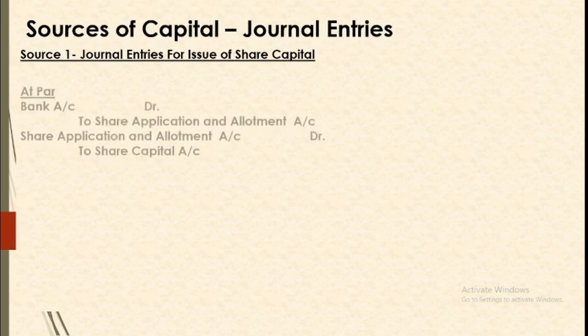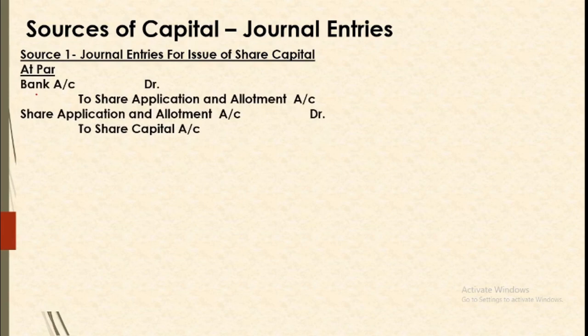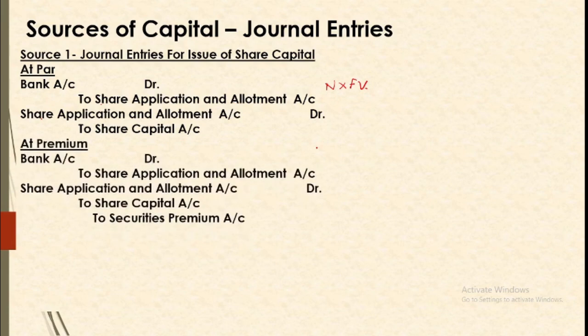Now in the journal entries, what we are doing is, as a part of proceeds of fresh issue, we will be passing journal entries for issue of shares. Since issue of shares can be at par, premium or discount, so when shares are issued at par, our journal entry is bank to share application and allotment, share application and allotment to share capital, number of shares into issue price or par value. If you are issuing shares at premium, then the money that you are getting is number into issue price. Now out of this value, par value is recorded in the capital, that is share application and allotment account debit to share capital to securities premium. So premium is recorded in the securities premium account.